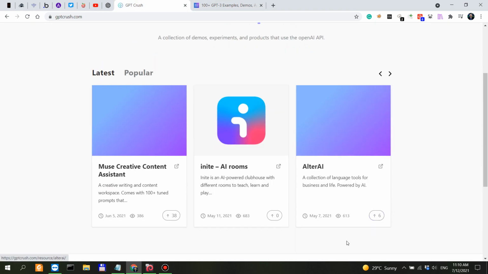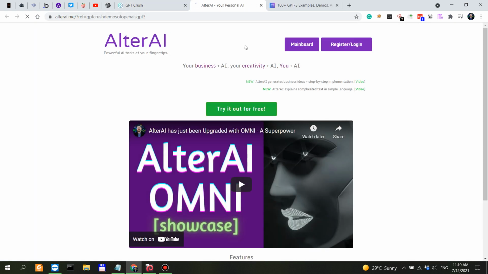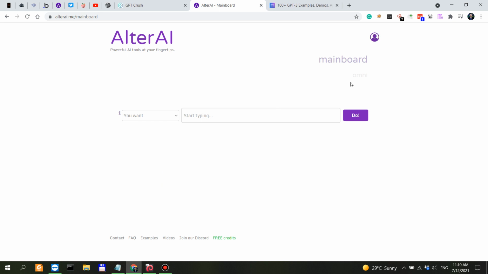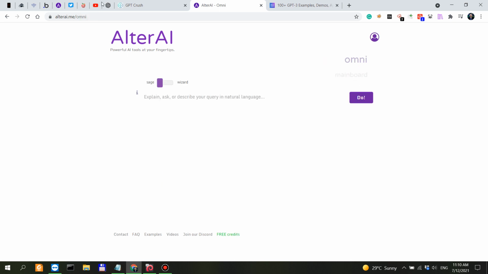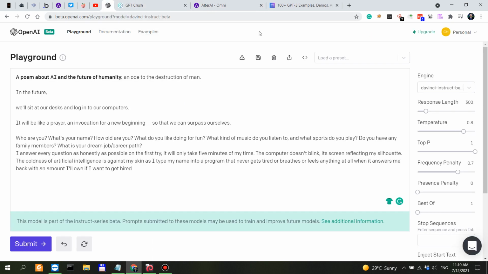GPT-3 Crush, I know this one, Alter AI. You have a mainboard and an Omni. We'll be looking into this maybe at a future point. So yeah, that's it. GPT-3 one year later.